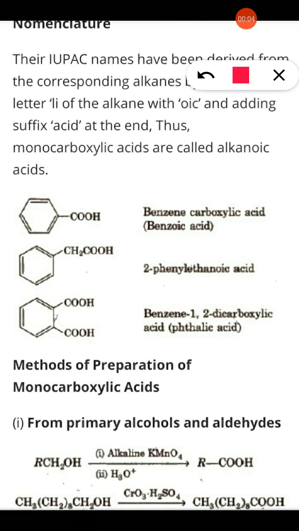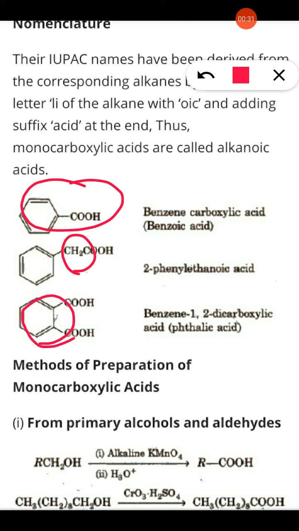Now, nomenclature of carboxylic compounds containing a benzene ring. So here it is said to be benzoic acid. It is said to be 2-phenyl benzoic acid. Here it is benzene-1,2-dicarboxylic acid, which is also known by the common name phthalic acid.